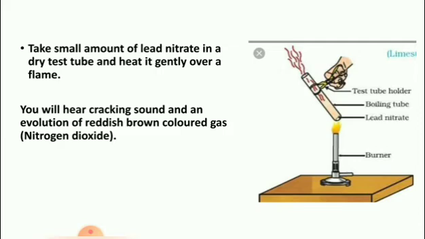You can perform this reaction in your laboratory also. Take a small amount of lead nitrate in a dry test tube and heat it gently over a flame. So this is the burner, this is the test tube containing lead nitrate. This test tube is heated through this burner. What will happen? Observe the changes closely. You will hear a cracking sound and an evolution of a reddish brown colored gas. This gas is nothing but nitrogen dioxide.